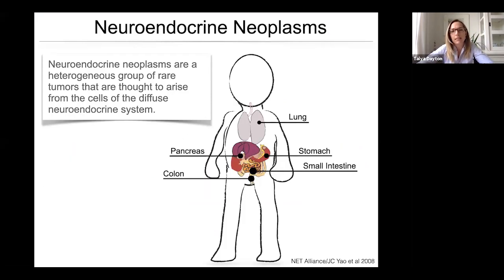What this means is that neuroendocrine neoplasms, or NENs, can arise in any number of different epithelial tissues, basically any epithelial tissue that has neuroendocrine cells, which is most epithelial tissues, can eventually be the site for a neuroendocrine neoplasm. Now, what you can see in this diagram are the most common sites for neuroendocrine neoplasms, and so those are the lung and the gastroenteropancreatic system, and those are the NENs that I'll be focusing on mostly for this talk.